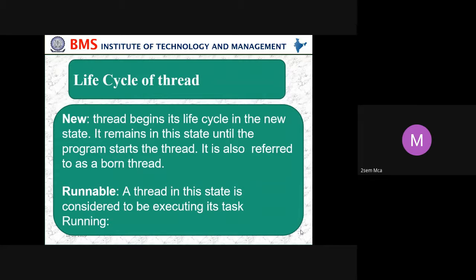So the life cycle of a thread. New: the thread begins its life cycle in a new state. It remains in this state until the program starts the thread. It is also referred to as a born thread. Runnable: a thread in this state is considered to be executing its task, that is running.